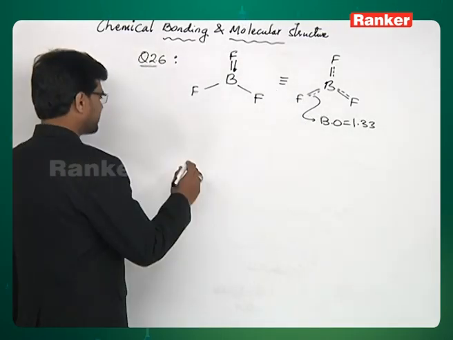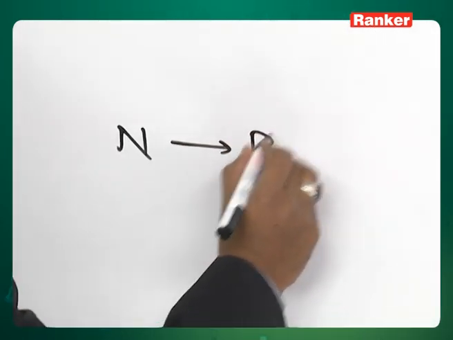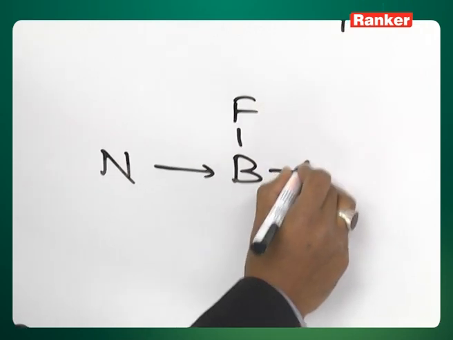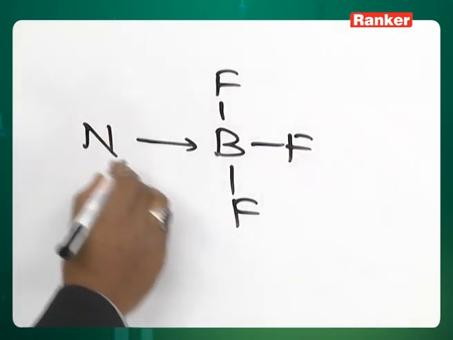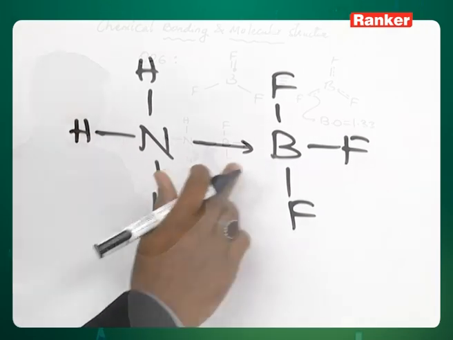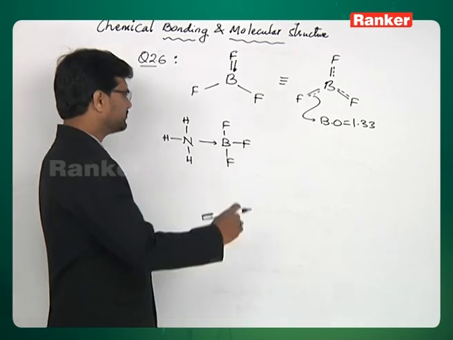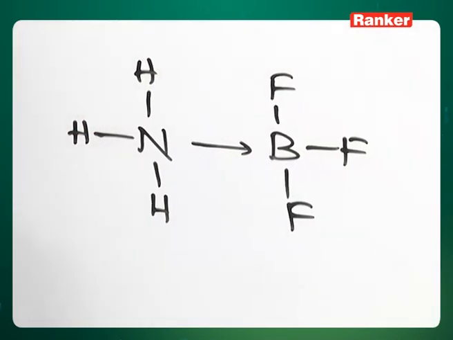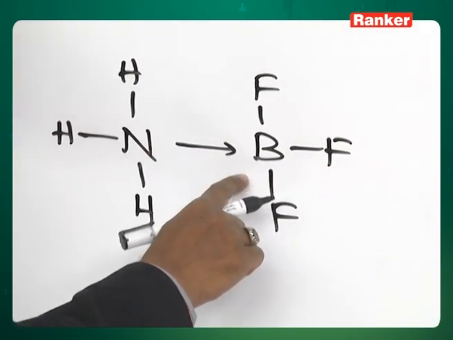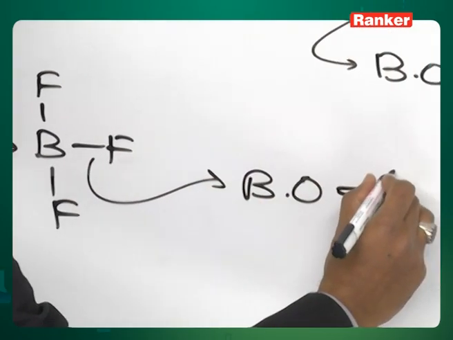Now look at the adduct. In the adduct, the vacant orbital of boron is used up. It has been used in the accommodation of the lone pair donated by nitrogen. So there is no scope of back bonding from fluorine to boron. So the bond order of this will be 1.